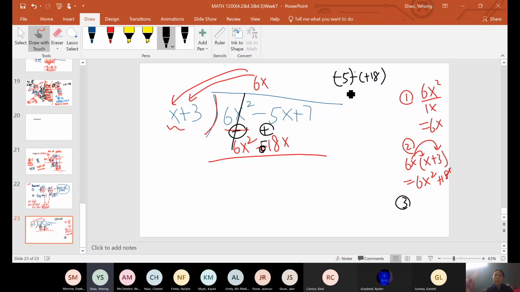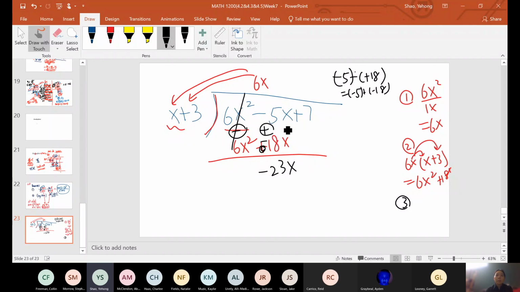So it's like negative 5 plus negative 18. We reviewed the rules before. When you do subtraction, it's like adding the opposite of the next number. Now we add these two numbers. Negative 5 plus negative 18 gives us negative 23x. Some students made mistakes in the multiplication, and some made mistakes in the subtraction part.